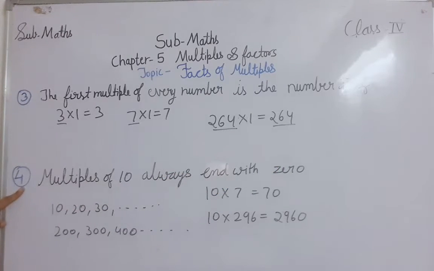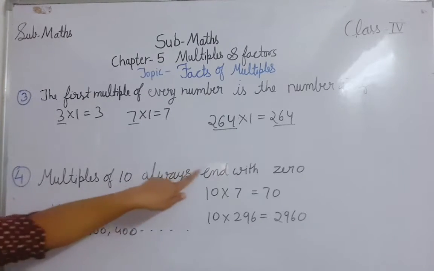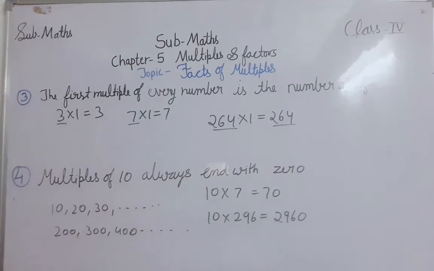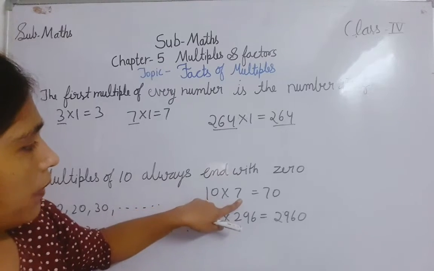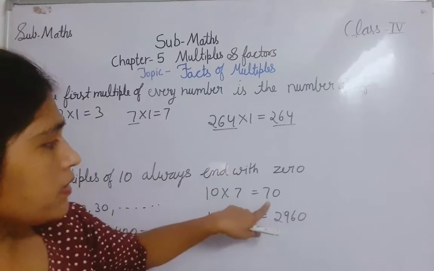Now what is the fourth fact of the multiple? Multiples of 10 always end with 0. Yes, tell me the seventh multiple of 10. So let's take the seventh multiple: 10 multiplied by 7 is 70.